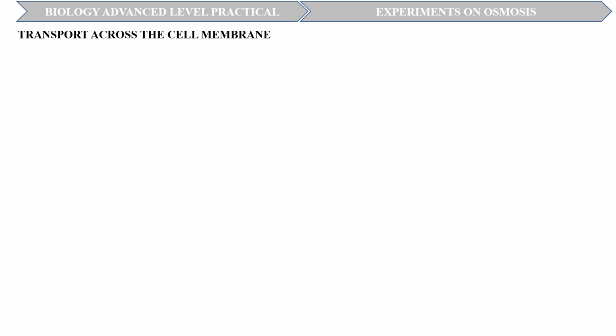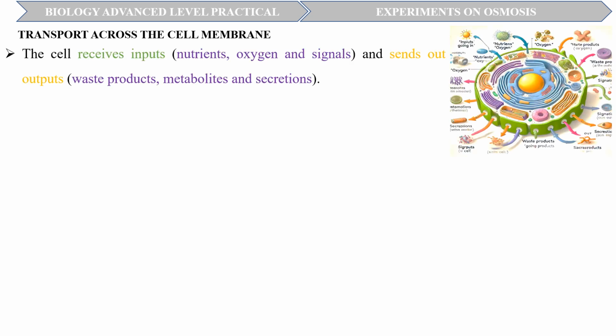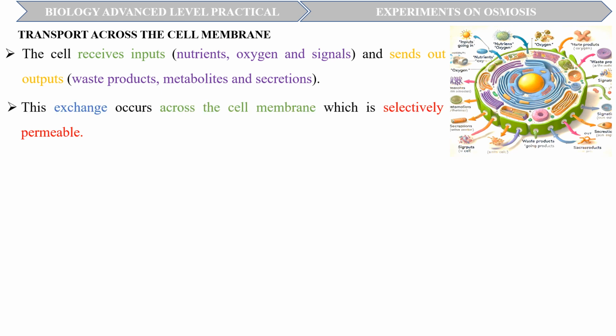We will look at transport across the cell membrane with much emphasis on notions that will help us understand our experiments on osmosis. For the cell to carry out life processes, it has to receive inputs of nutrients, oxygen, and signals, and send out outputs of waste products, metabolites, and secretions. The exchange of these substances between the cell and its environment occurs across the cell membrane.